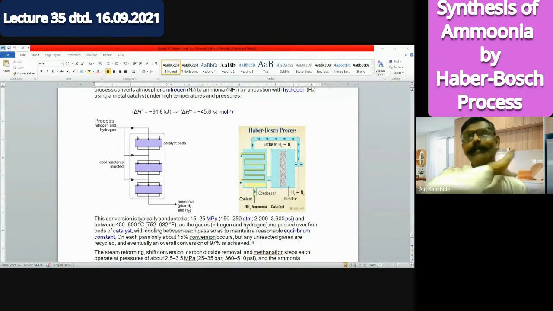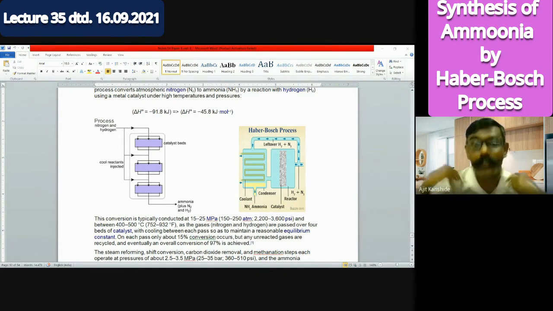The same gimmick we are playing here in ammonia formation. The natural tendency is to generate heat. So what we are doing is, if heat is generated, remove it out. Heat generated, remove it out. Then naturally the reactant will feel, let us generate more heat, so the product will form.